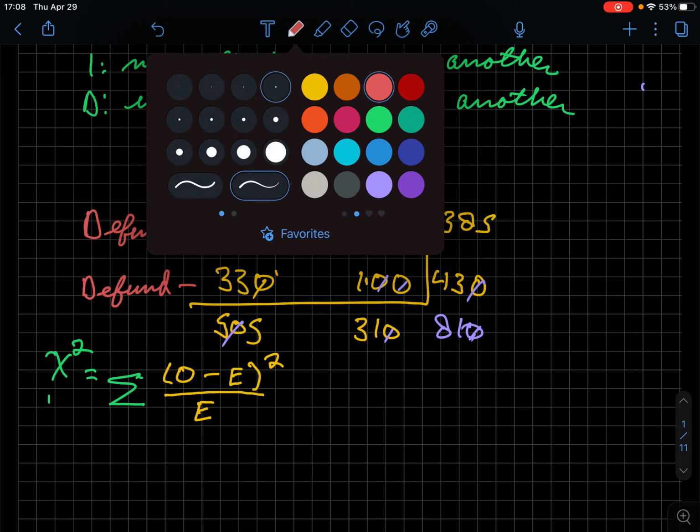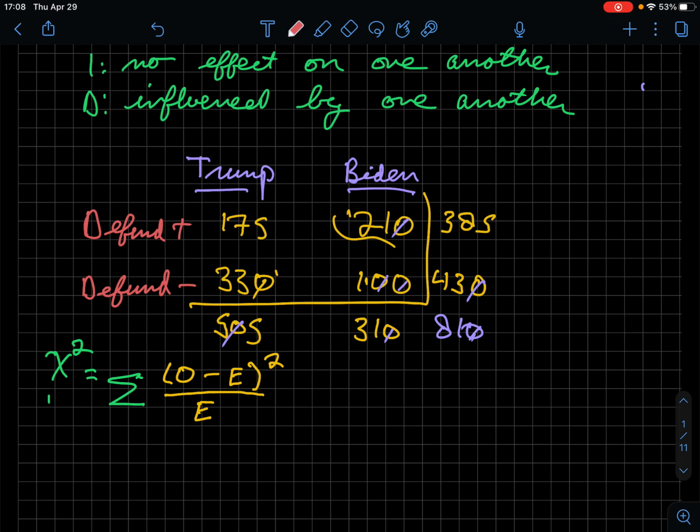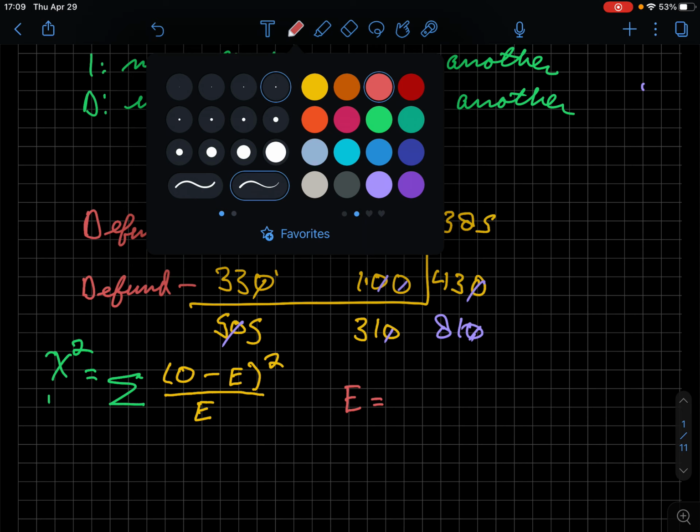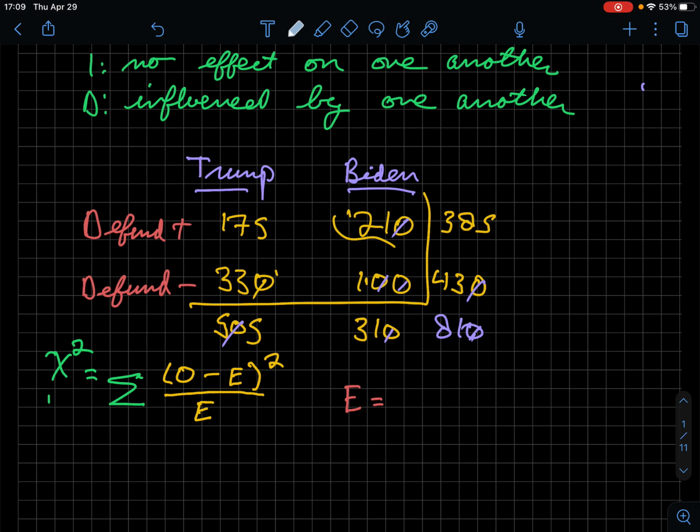Our next critical piece of information is this expected value. E is going to be equal to the row total, on a cell-by-cell basis, times the column total.